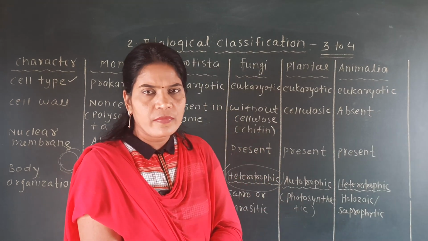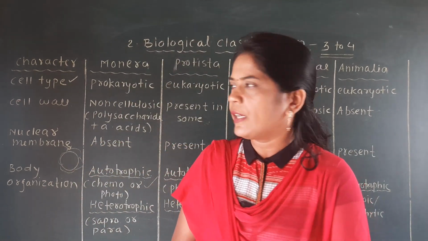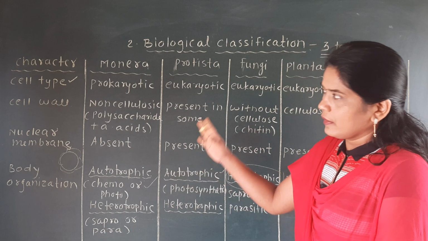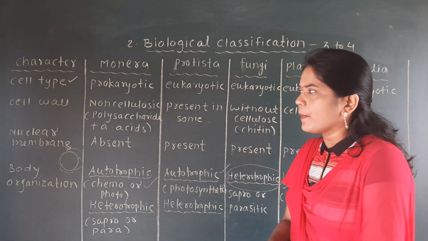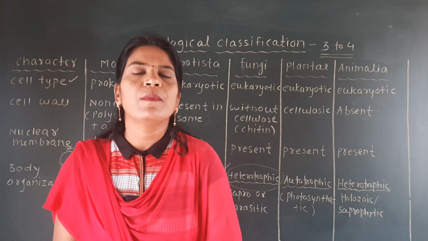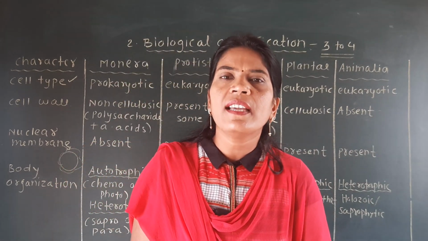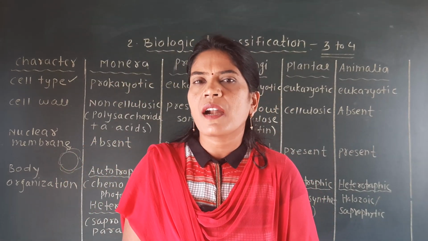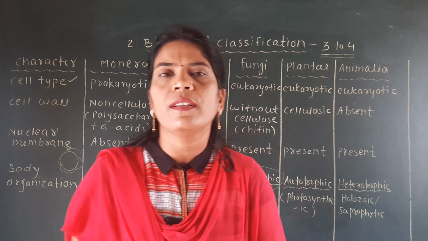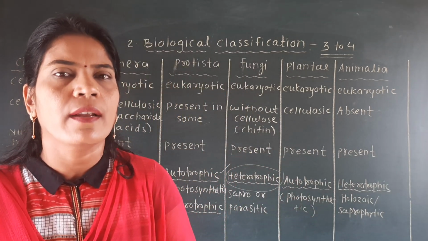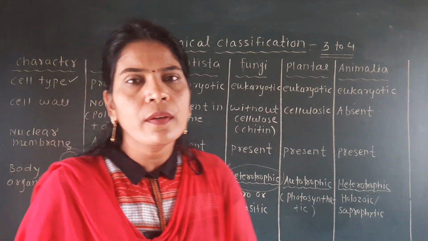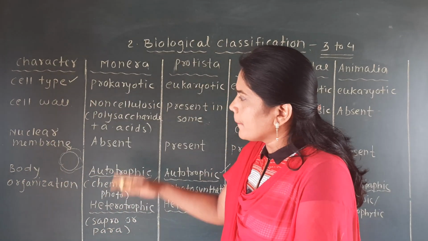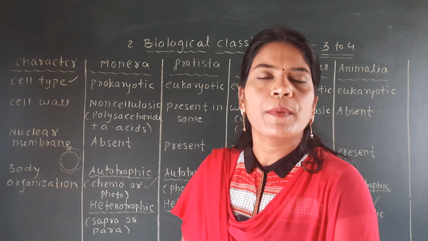In the first reading you will get only some points of it, but after reading many times, or after observing the same table many times, you will get a clear idea about this chart, which clearly explains how these 5 kingdoms are classified. Okay, so don't be confused, focus on the questions which were asked previously.